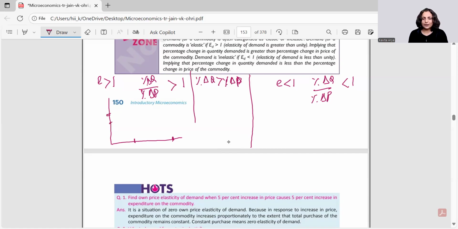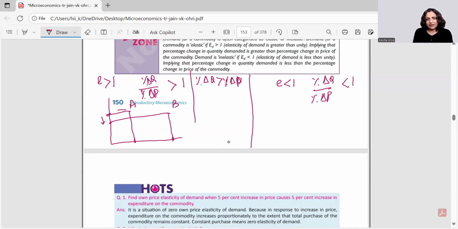Now join these points. I know we are making it for demand. Demand has an inverse relationship, which means if at this point I'm showcasing a point of reference, right? Price falls slightly and the quantity enhances very much.